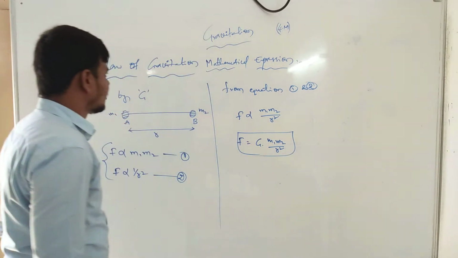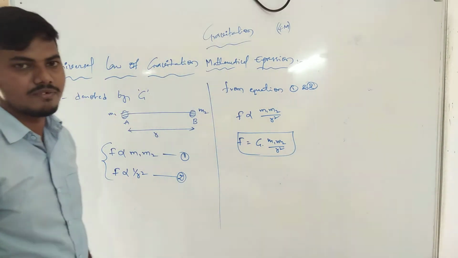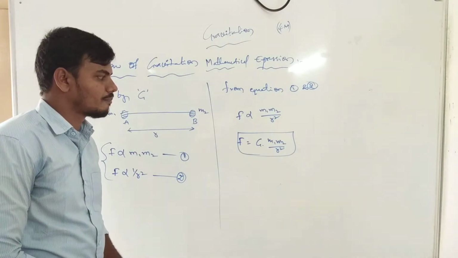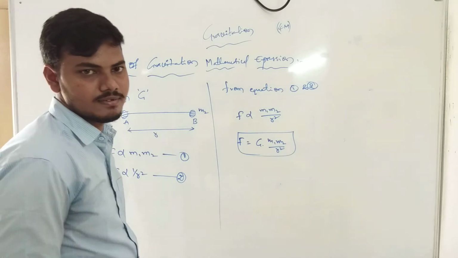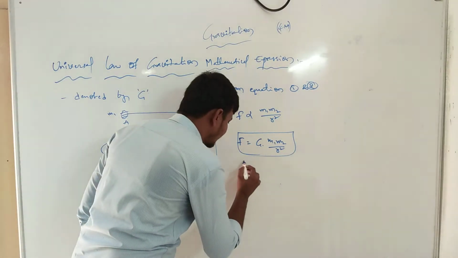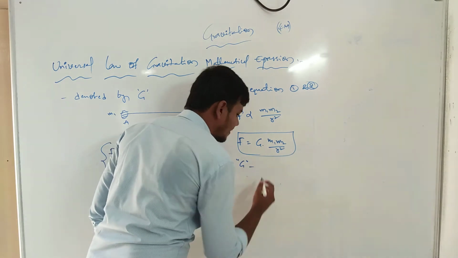This is the universal law of gravitation force equation. F is equal to capital G into m1 m2 by r square. Okay. Now what is capital G? Capital G means universal law of gravitation constant.